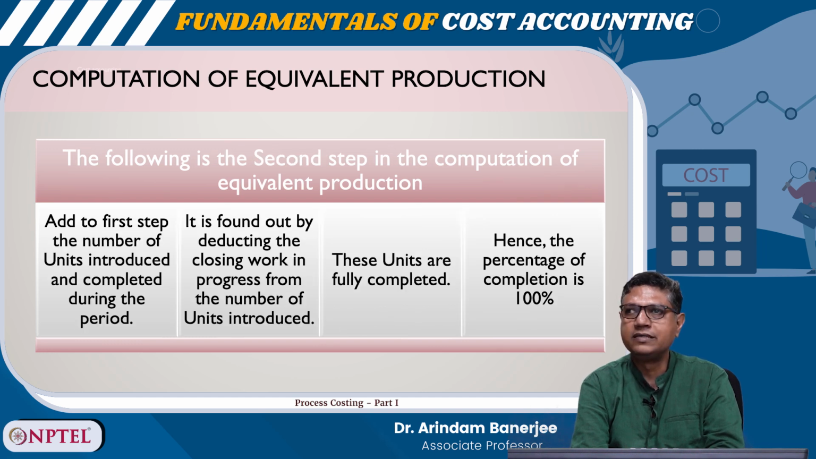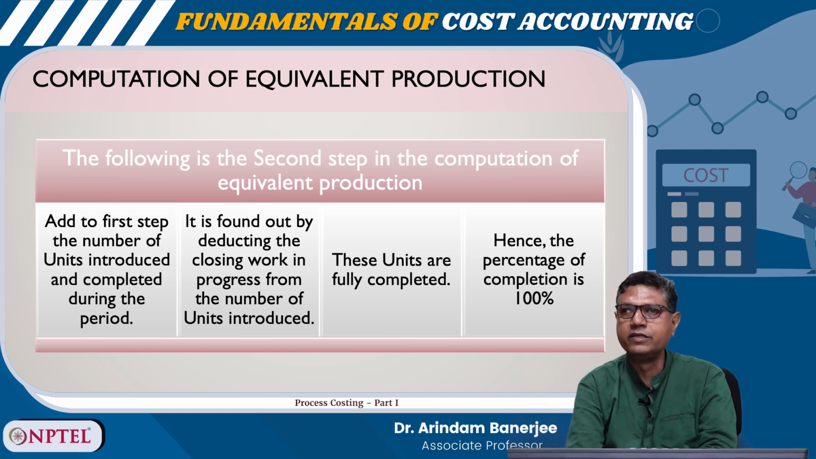The following is the second step in the computation of equivalent production. Add to the first step the number of units introduced and completed during the period. It is found out by deducting the closing work in progress from the number of units introduced. These units are fully completed, hence the percentage of completion is 100%.